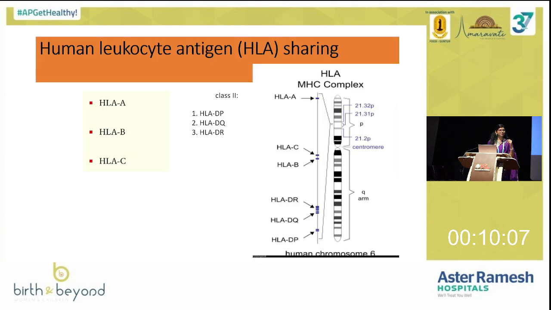And the new concept, when I read this for this presentation, I came across many things. So 3 things you should remember: HLA matching and KIR. This is not complicated, I will tell you very simply. HLA, there are 2 types, class 1 and class 2 antigens. Class 1 antigen is HLA A, B, C. Class 2 antigen is DP, DQ and DR.